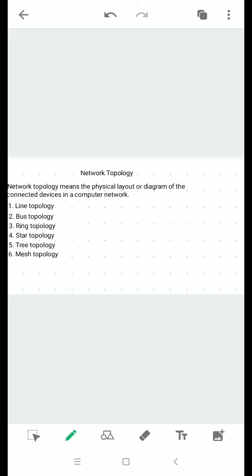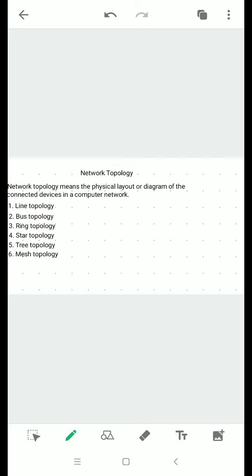Next is tree topology. In tree topology, some nodes act as individual servers and they have branches which give the shape of a tree. Hence, it is known as tree topology. It is generally used when there is a chance of expanding the existing network. When more devices are getting connected to the network, each of the systems will act as individual servers and it creates a shape of branches like a tree.